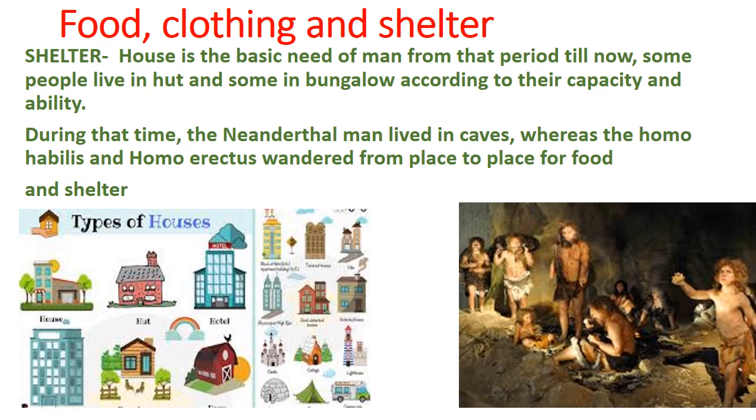Let us study about the shelter. House is the basic need of man from that period till now. Some people live in huts, some people live in bungalows, according to their capacity and ability. During that period, the Neanderthal man lived in caves, whereas the Homo habilis and Homo erectus wandered from place to place for food and shelter.